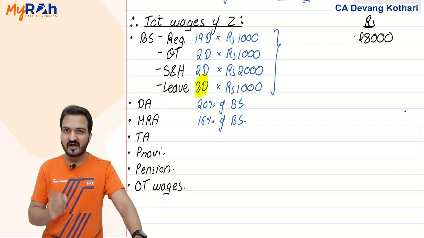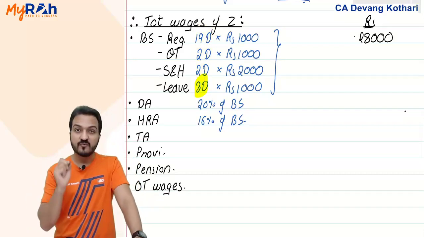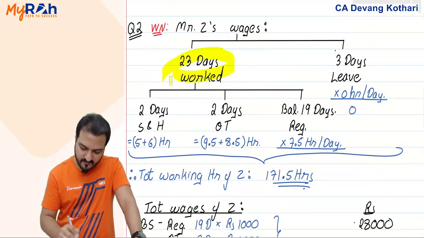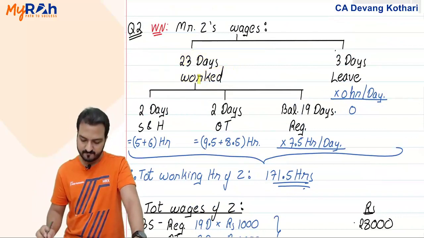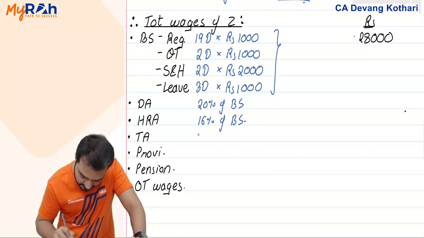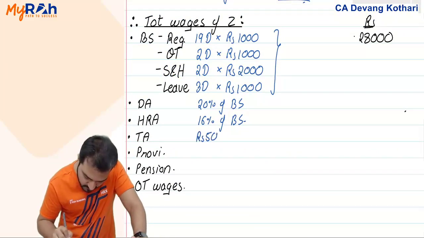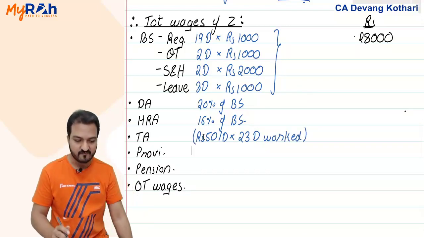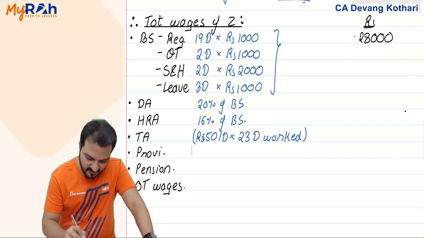So if the travel allowance says that you pay him 50 per day of actual work, his actual working days are these 23 days worked. So the total travel allowance he will get will be rupees 50 per day into 23 days worked. Then provident fund and pension.